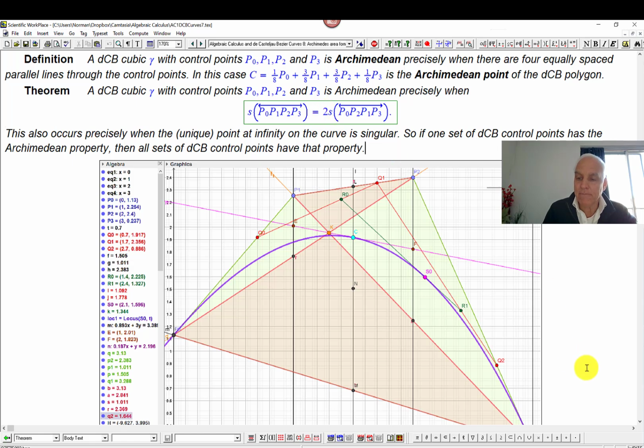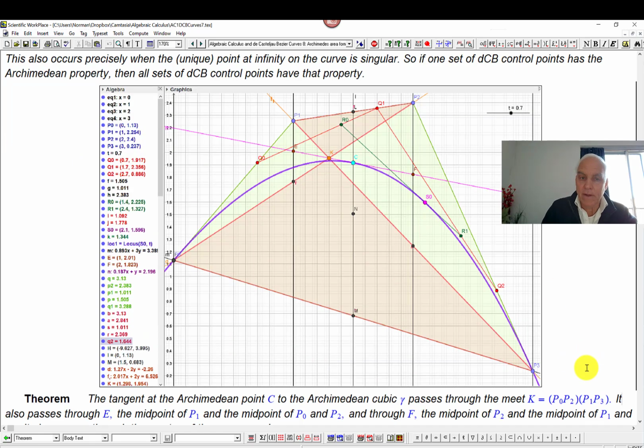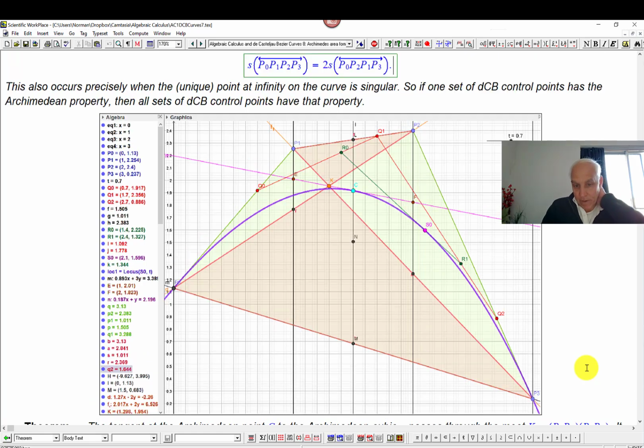So let me show you that in this case here. So here's a similar kind of picture, and over here in Q1 in green, this value of 3.288 refers to the polygon area, the whole polygon, P0, P1, P2, P3.